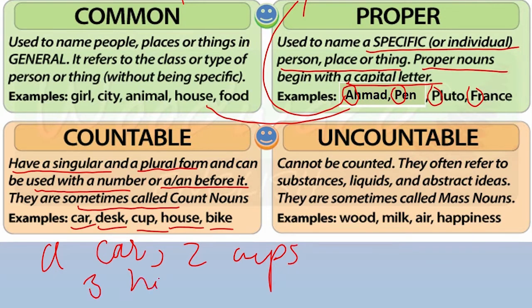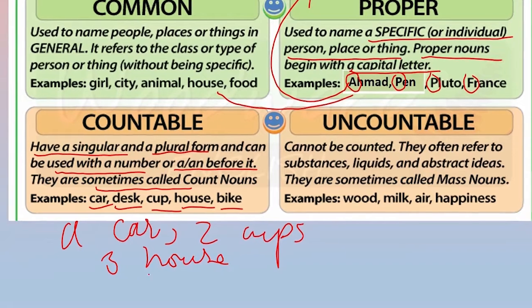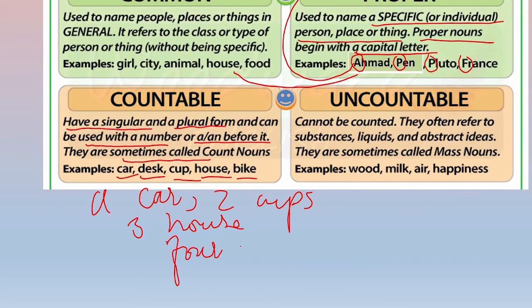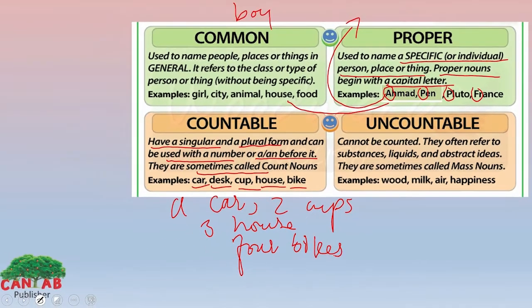3 houses, 4 bikes. And with vowel sounds, the words which start with a vowel sound: an orange, an aunt, like this. Like the countable noun which can be counted.